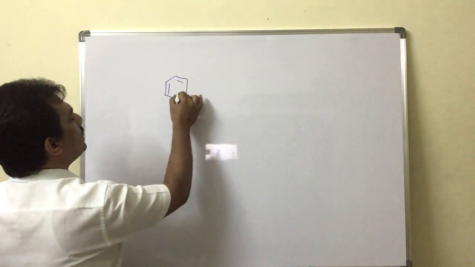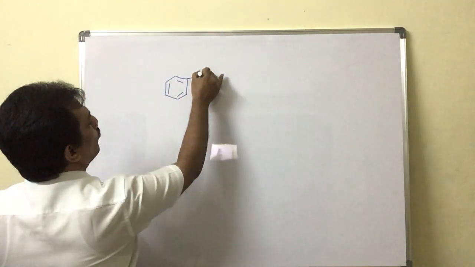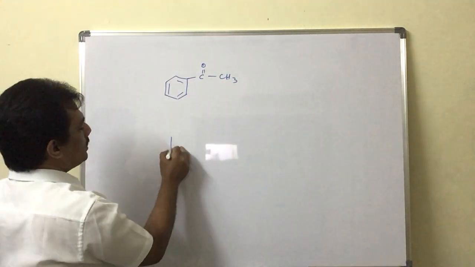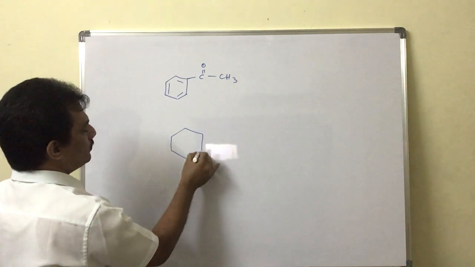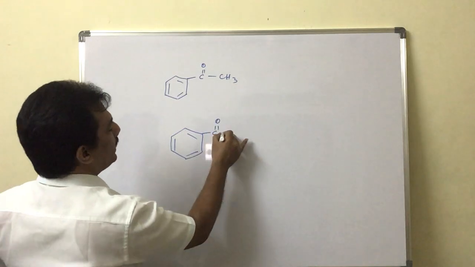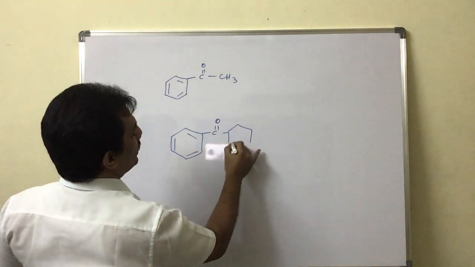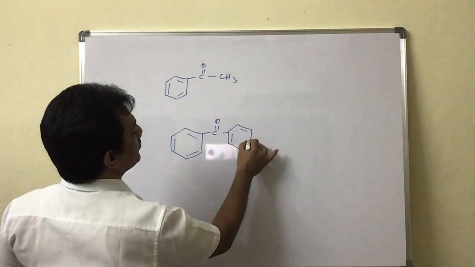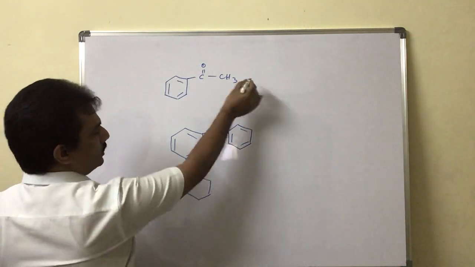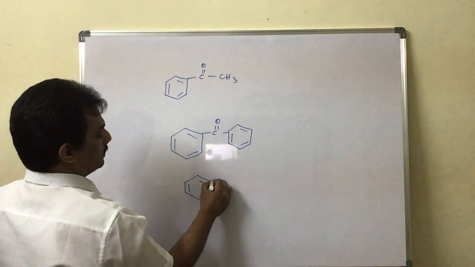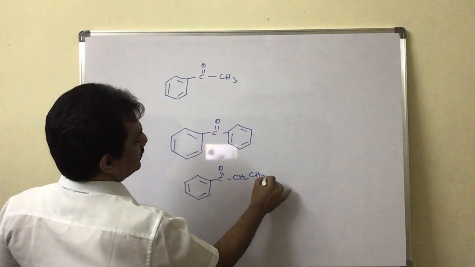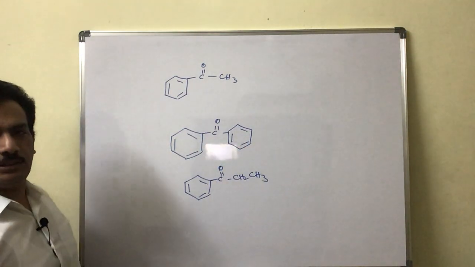Mostly these are the three important ones: COCH3 may be present, or otherwise CO with one more benzene ring on this side, or some other group. For example, other than CH3 it may be an ethyl group or propyl group. Now let us consider CH3, CH2, CH3 like this.